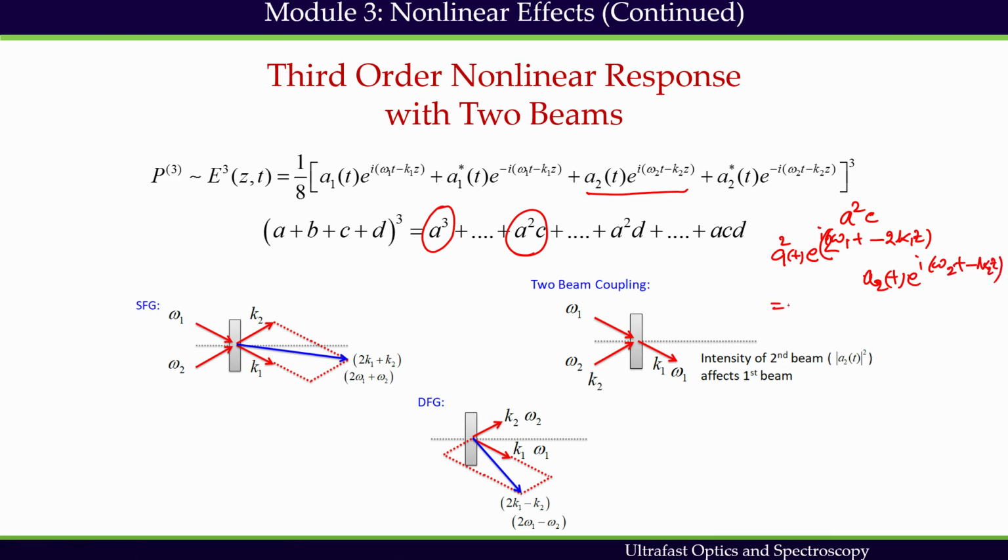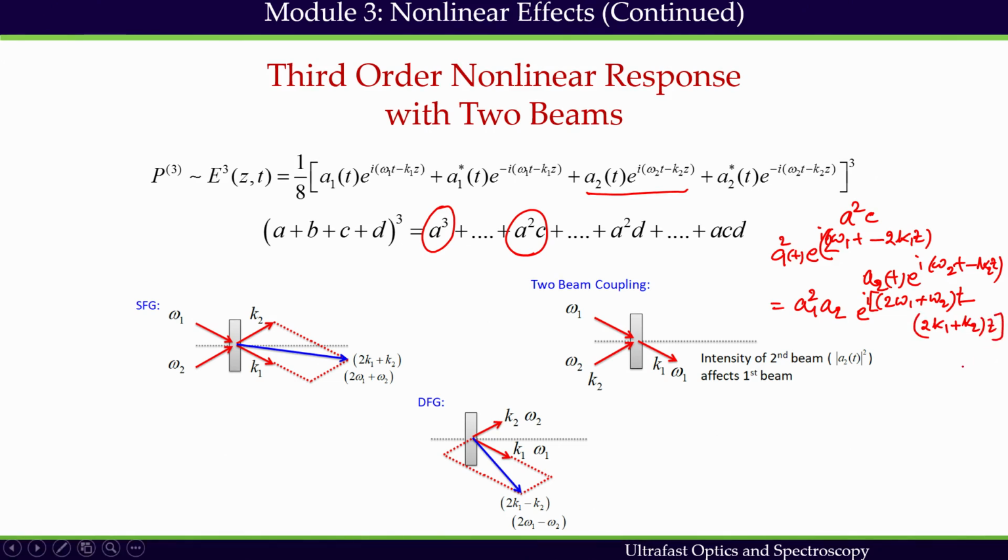If I simplify this, I get a1 squared a2 e to the power i((2 omega 1 plus omega 2) t minus (2 k1 plus k2) z).